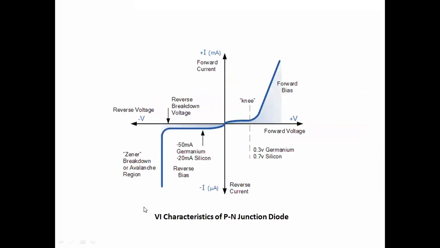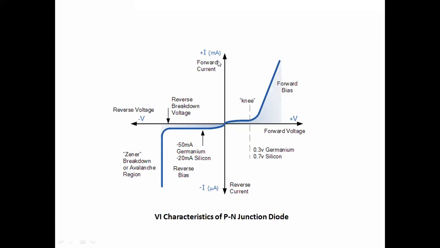So these are the VI characteristics of the PN junction diode. VI is the voltage and current. We will apply the voltage, and how the current flows through the diode will be observed by using these VI characteristics of the PN junction diode. So for that, you will see.